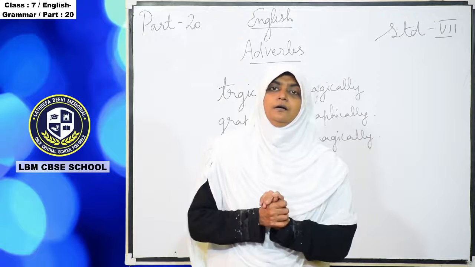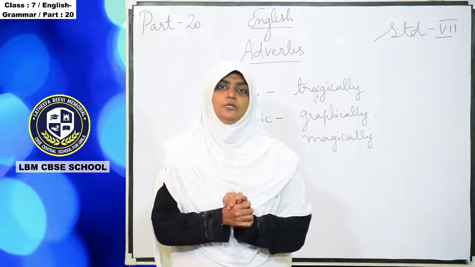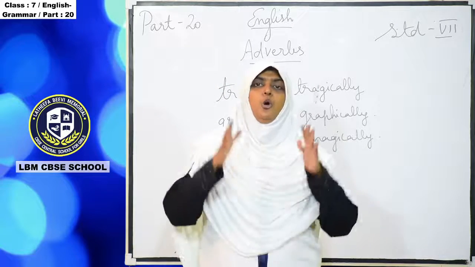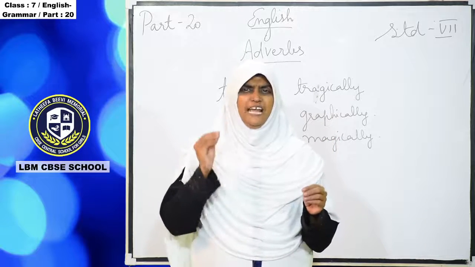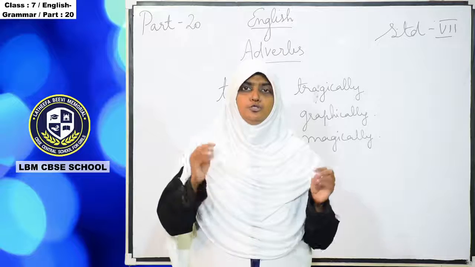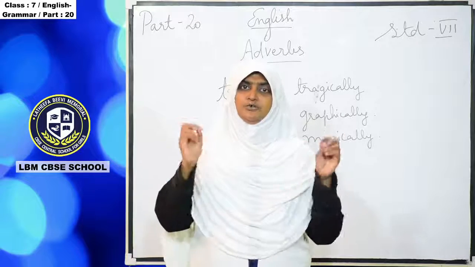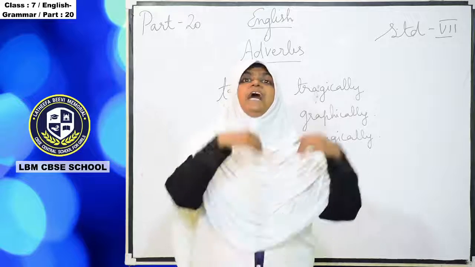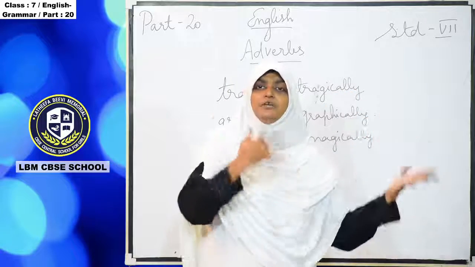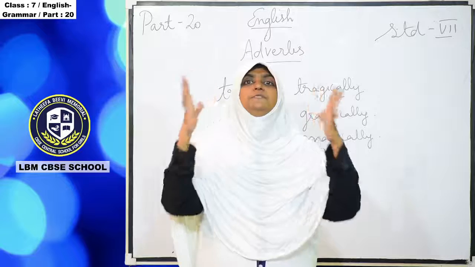So in this chapter, what we have learned, what do you understand? All the adverbs mostly have ly. Y will end it usually like that. Graphically, tragically it will come. So these adverbs are formed from the adjective. Adjective means what? It describes the noun.